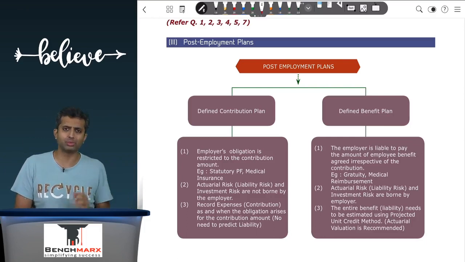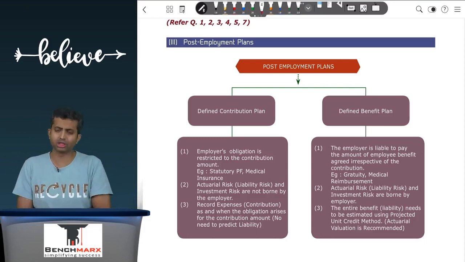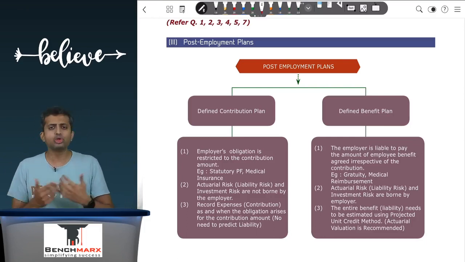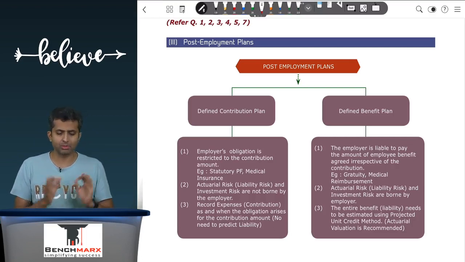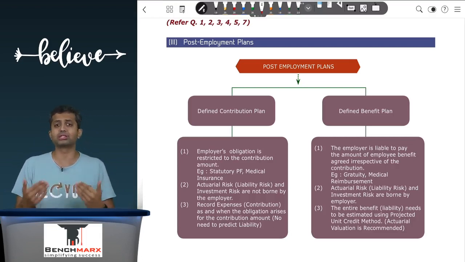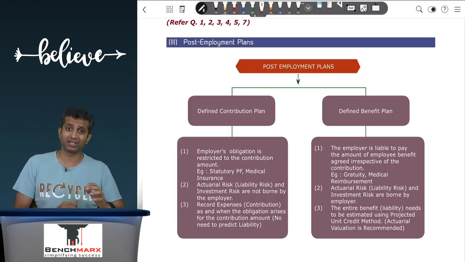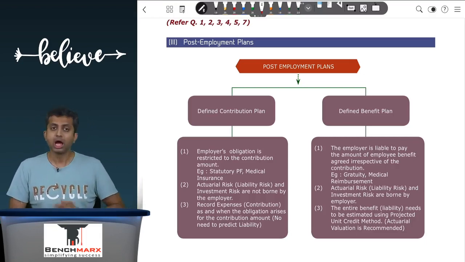and hence you need to measure them using a special method called the projected unit credit method, PUCM, where you can even use the services of an actuary. Remember, Ind AS 19 recommends the use of actuary services. However, it is not mandatory that the services of an actuary necessarily have to be used. Okay, so projected unit credit method is suggested for defined benefit plans.